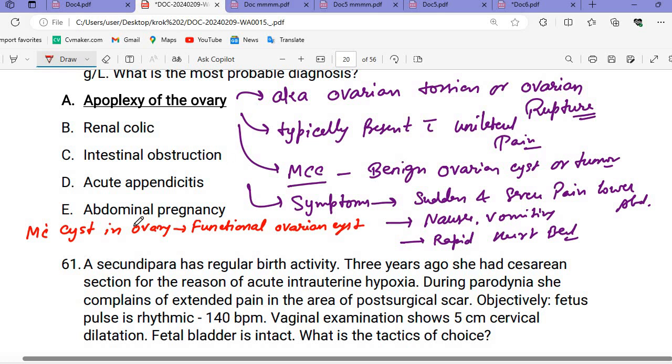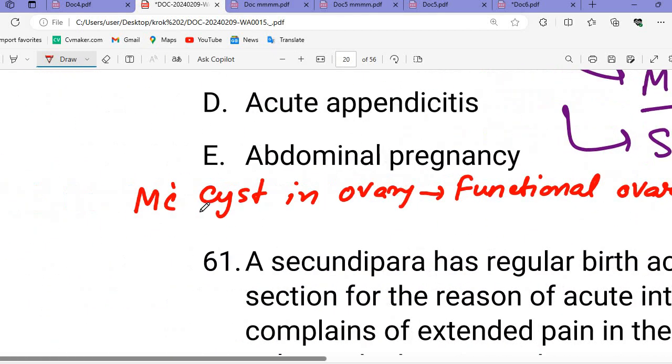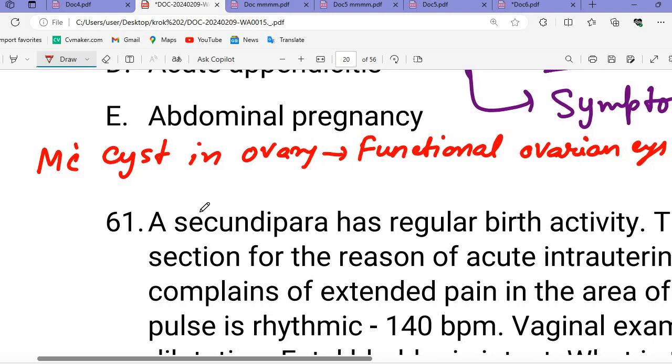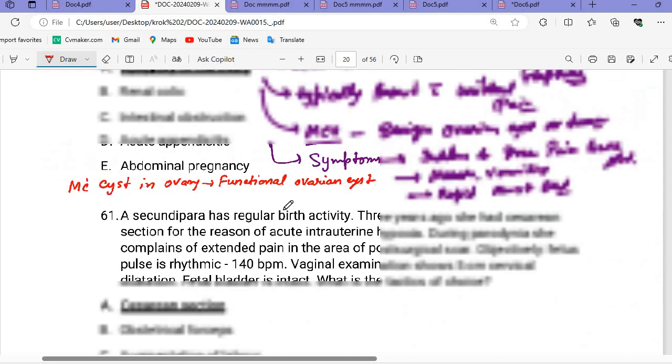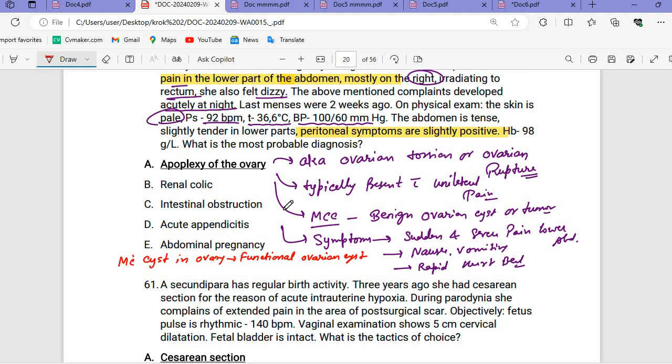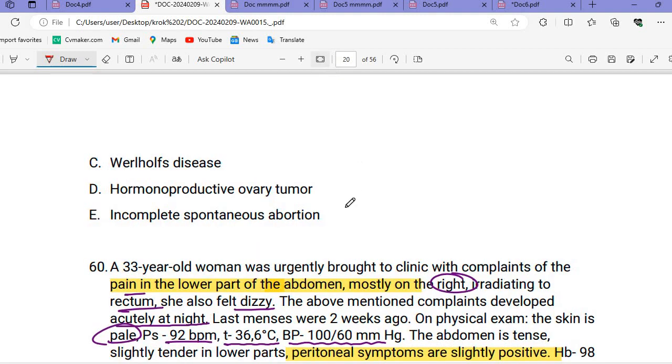It can occur due to hormonal imbalance or some temporary ovarian tumor. That can be the reason. And remember that a functional ovarian cyst generally resolves spontaneously and does not require specific treatment, so it does not cause apoplexy of the ovary. But if it is complicated, it will lead to ovarian torsion.